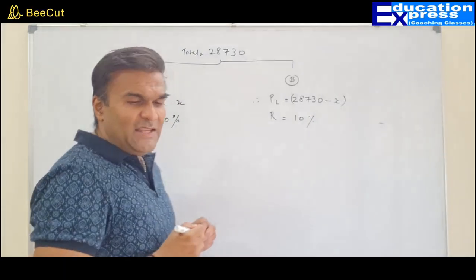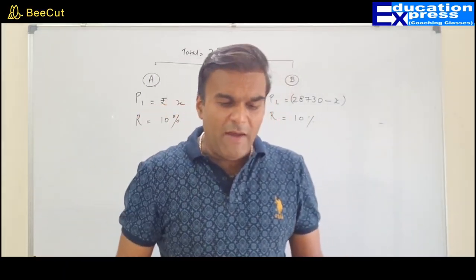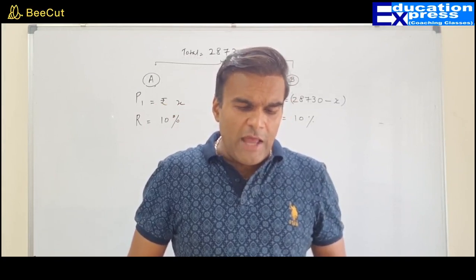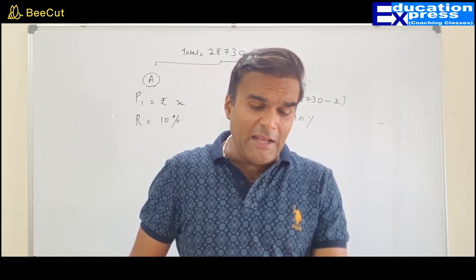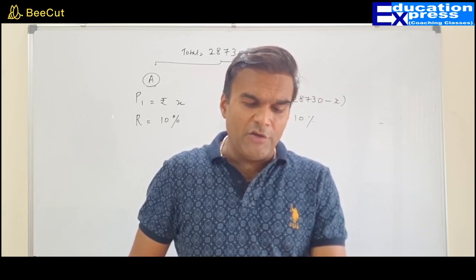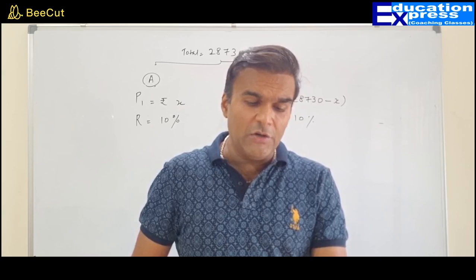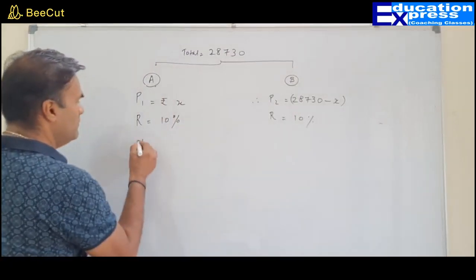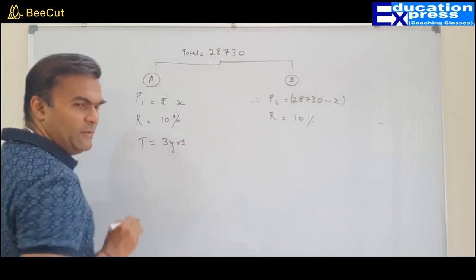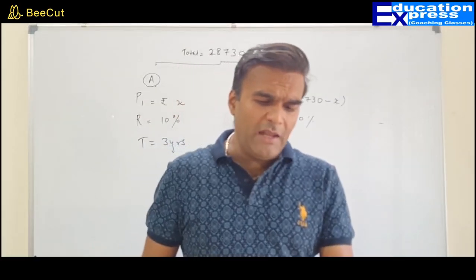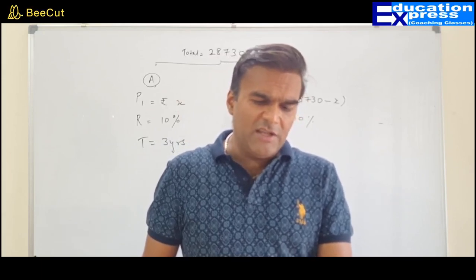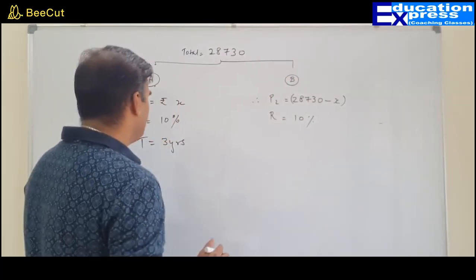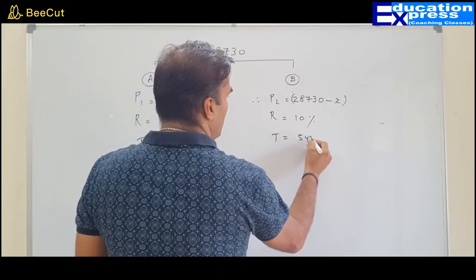Further, let us see what the information is. Divide 28,730 between A and B, so that when their shares are lent out at 10% compound interest compounded per year, the amount A receives in 3 years, time horizon 3 years, is the same as what B receives in 5 years, time horizon 5 years.